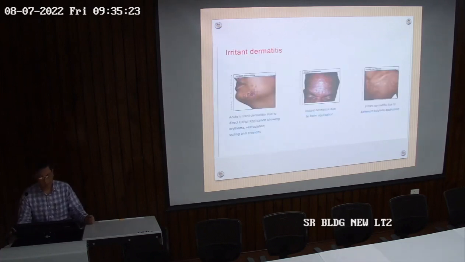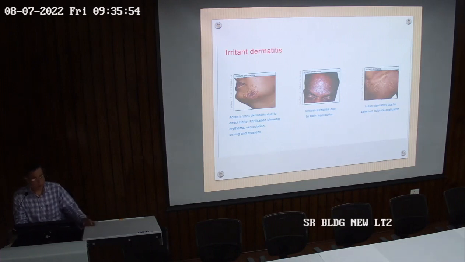So these are the examples of irritant dermatitis. Acute irritant dermatitis is due to direct Dettol application. Sometimes we see that when any injury or wound is there, we apply Dettol directly over it, and if it is applied for a long time, it itself will cause irritation of the skin, showing erythema, vesiculation, oozing, and erosion. So this is not because of infection. This is because of Dettol application in high concentration over the skin for a very long time. So this will lead to a type of eczema, what we call acute dermatitis, and the type is irritant contact dermatitis.